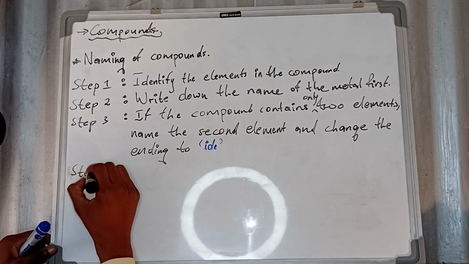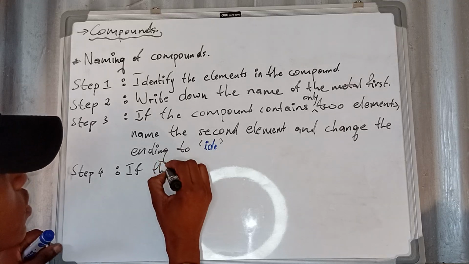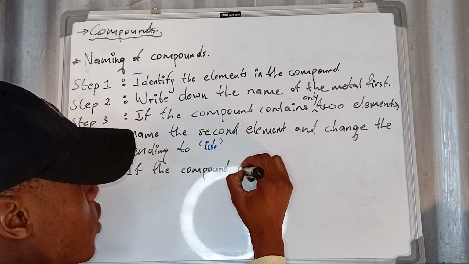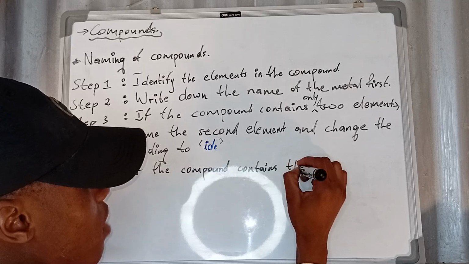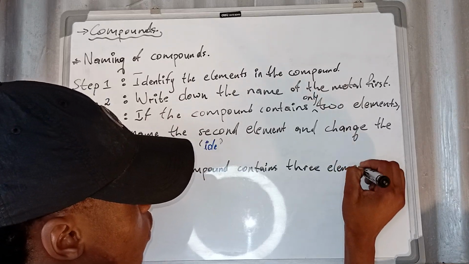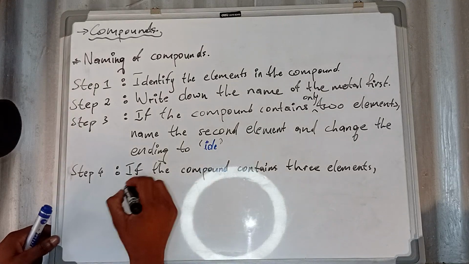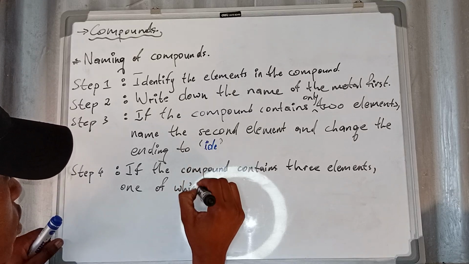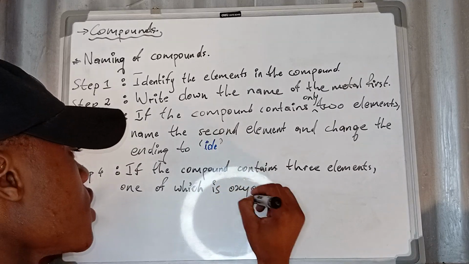Step four: if the compound contains three elements, hear me out, one of which is oxygen. Guys, I hope you're understanding. One of which is oxygen.